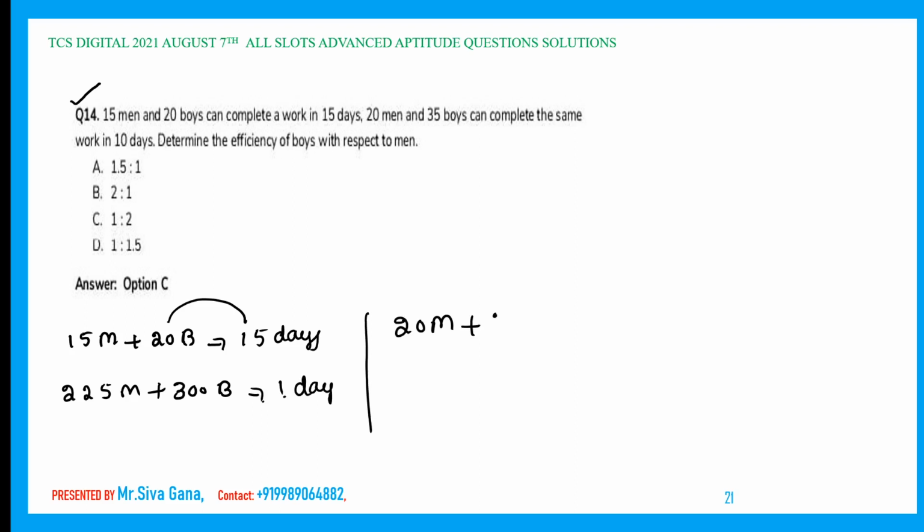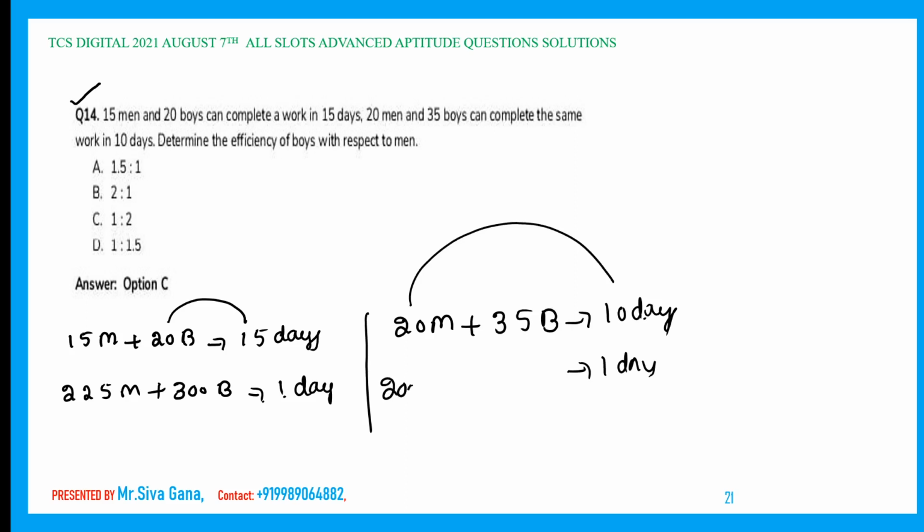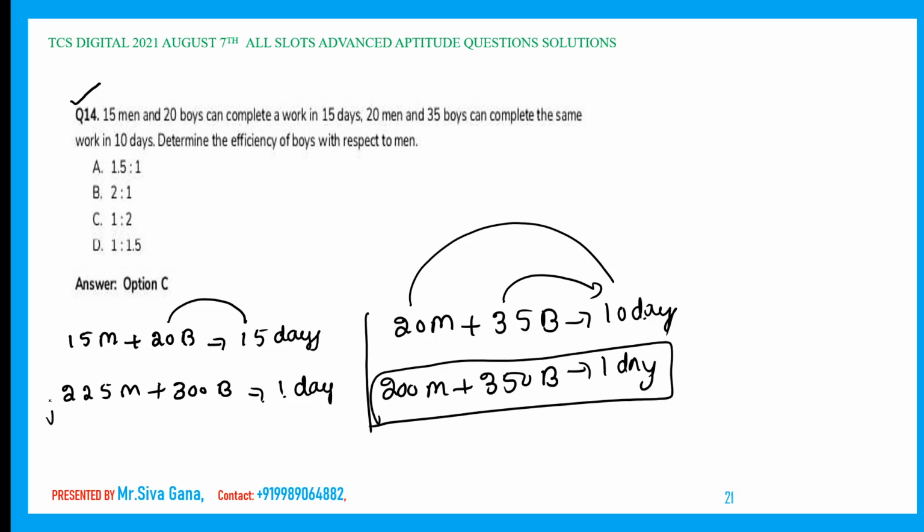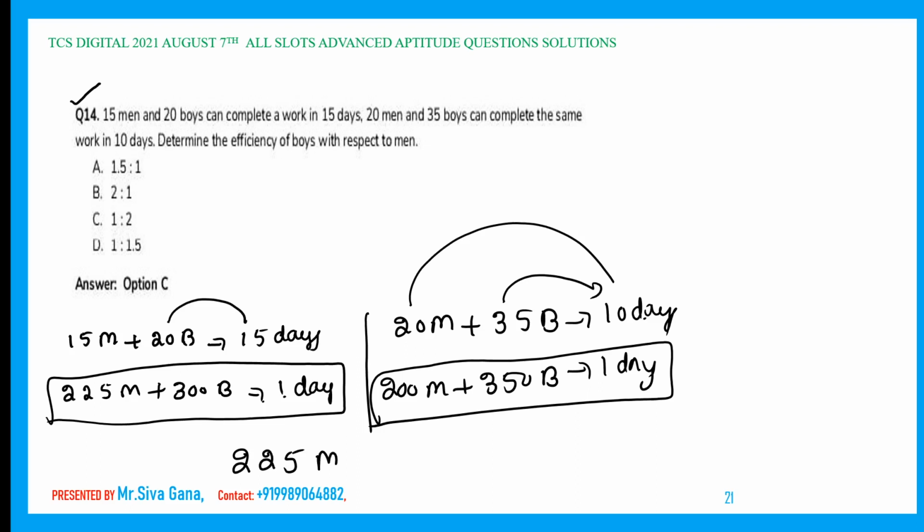20 men and 35 boys can complete the work in 10 days. Now I am going to calculate for 1 day. 20 into 10, 200 men, and 35 into 10, 350 boys can complete the work in 1 day. This is also the same work completed in 1 day. So we can equate these in this way.